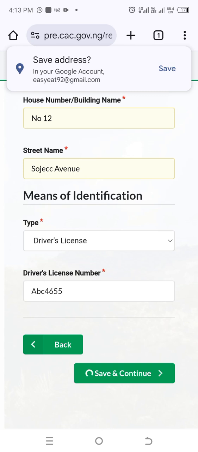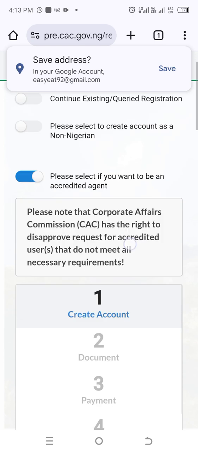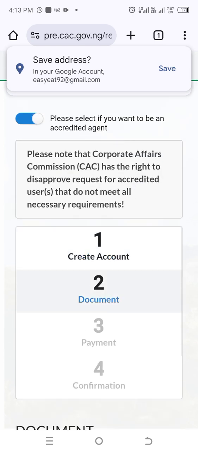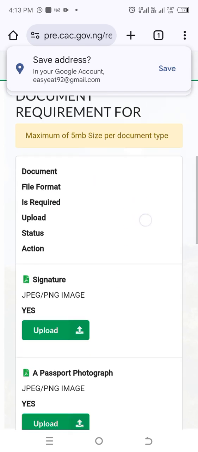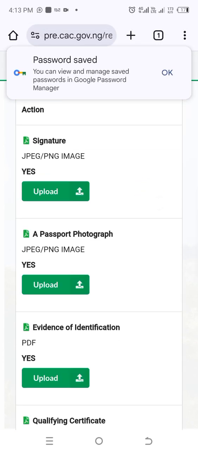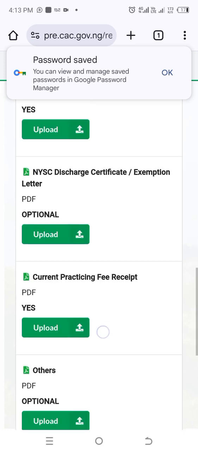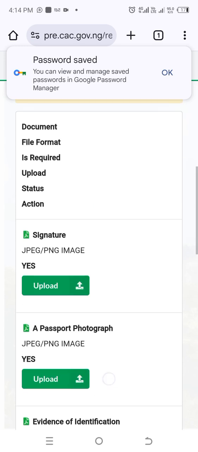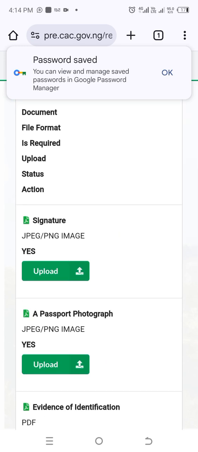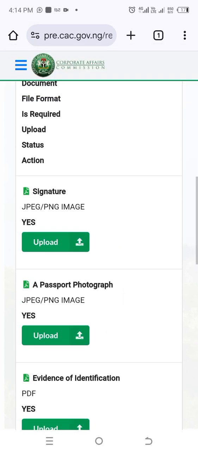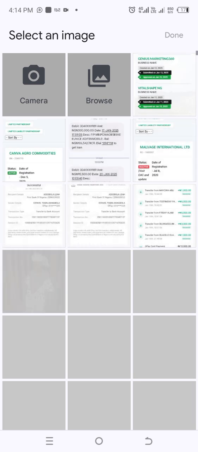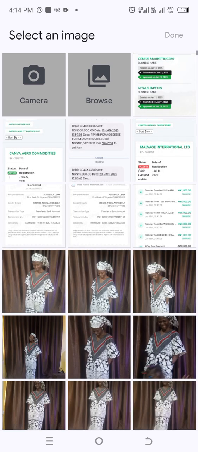Once you're done with that, it will load you up to the next page where we are going to be looking at the documents you're supposed to upload. There are five or six of them. The first document you're going to be uploading is your signature. You can sign on a sheet of paper, then take a snapshot of the signature, and then you can upload it.